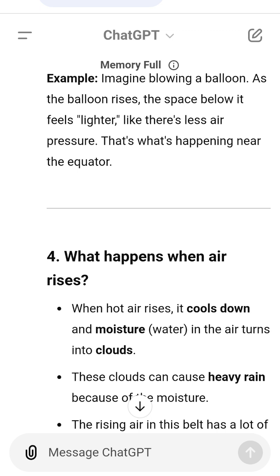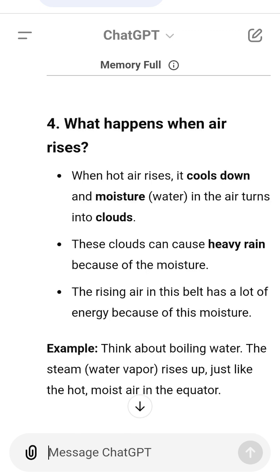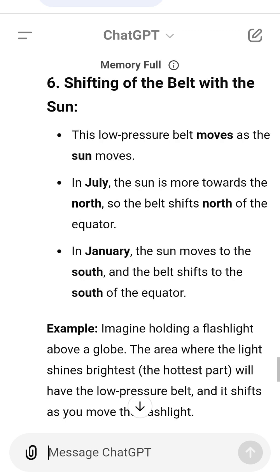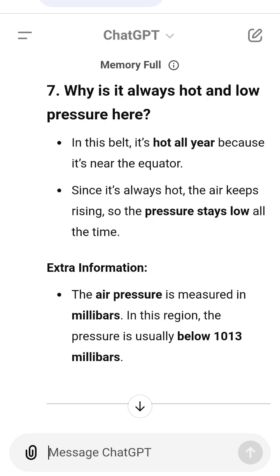move the flashlight. 7. Why is it always hot and low pressure here? In this belt, it's hot all year because it's near the equator. Since it's always hot, the air keeps rising, so the pressure stays low all the time. Extra information, the air pressure is measured in millibars. In this region, the pressure is usually below 1013 millibars.